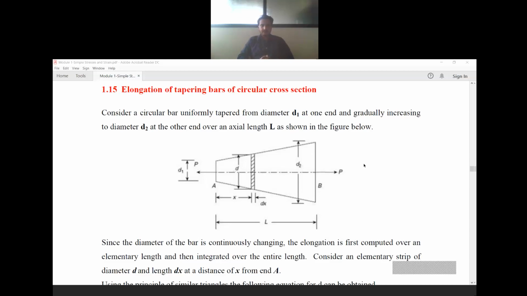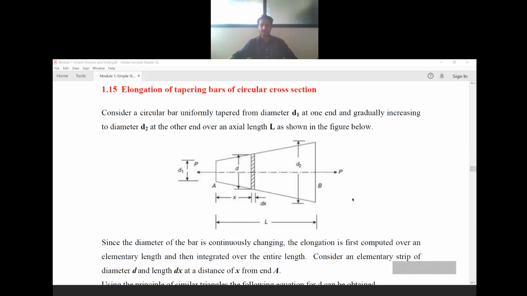See, here we have a tapering bar. That means at the beginning, we have a smaller diameter D1. At the end, we have a bigger diameter D2. And this diameter is gradually varying from D1 to D2. So at point A of the bar, the diameter is D1. At point B of the bar, the diameter is D2. So this is a kind of tapering bar. This is not a uniform bar. That means it has a variable diameter of the section.